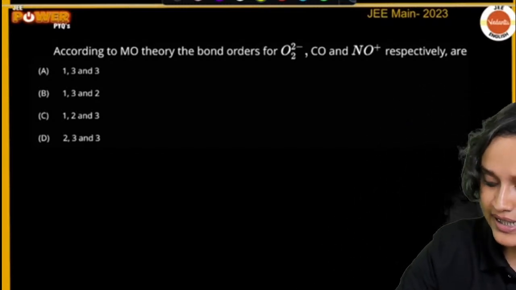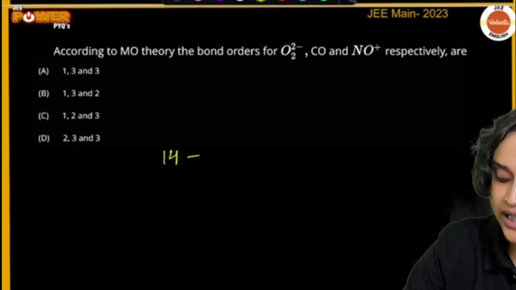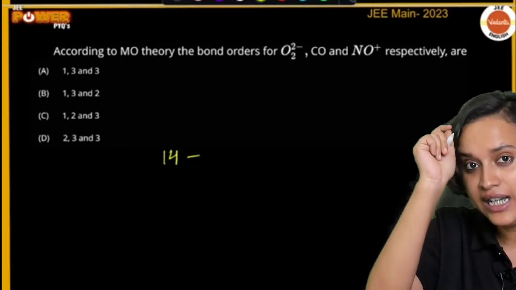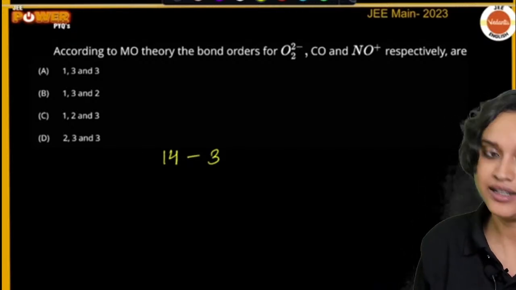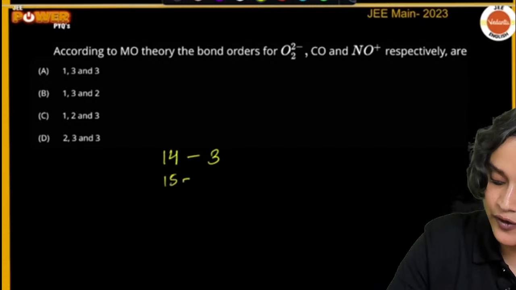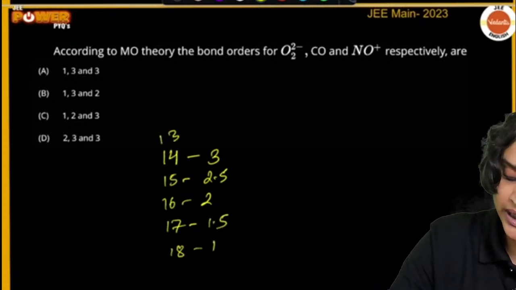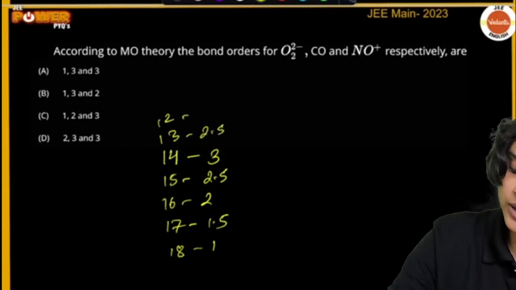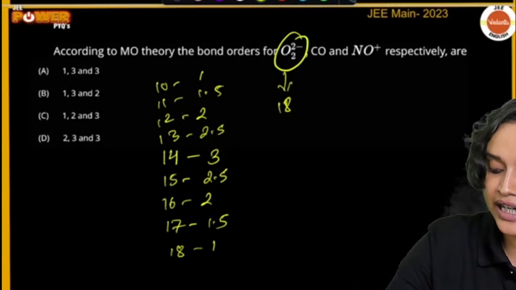See, what we do is, first of all, we write here 14. For 14 electrons, the bond order is going to be 3, okay? Now if you write here 15, for 15 it will be 2.5, for 16 it will be 2, for 17 it will be 1.5, for 18 it is going to be 1. Going the other way, 13 will be 2.5, 12 will be 2, 11 will be 1.5, and if it is 10 then it will be 1. So clearly O2 2 minus will have 18 electrons. If it is 18 electrons, then the bond order is 1, right?